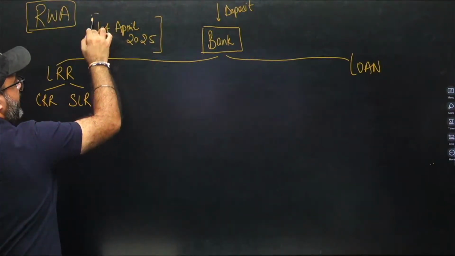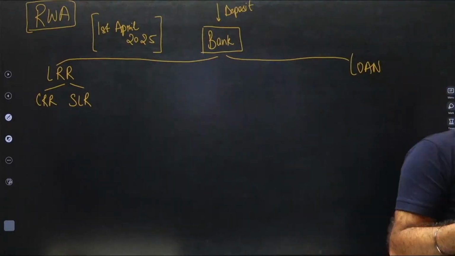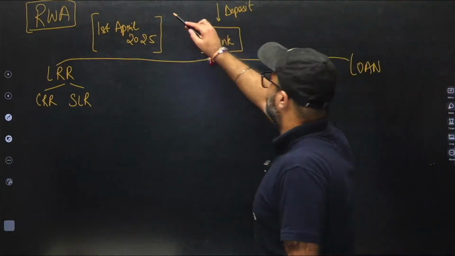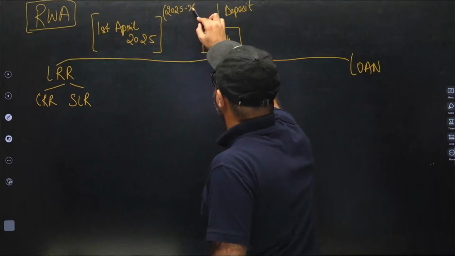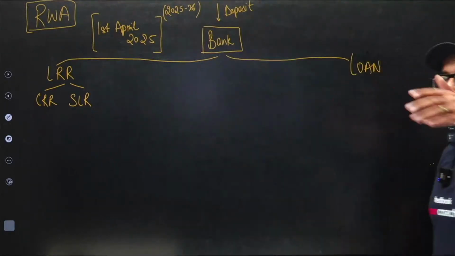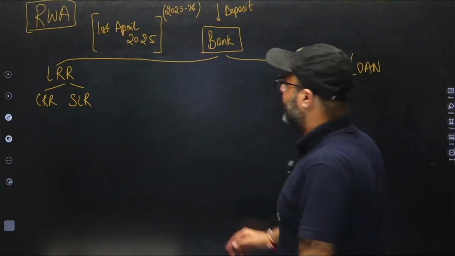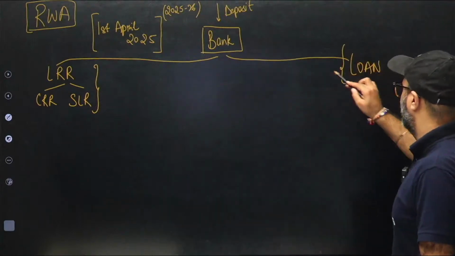That means I'm trying to estimate how the bank is going to work in the next financial year starting from 1st April 2025. Just for your ease, let's suppose that in the entire upcoming financial year, the bank is expecting to provide loans of value, let's say, 100 rupees.